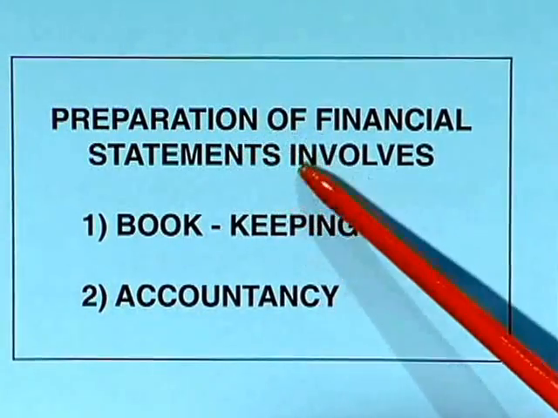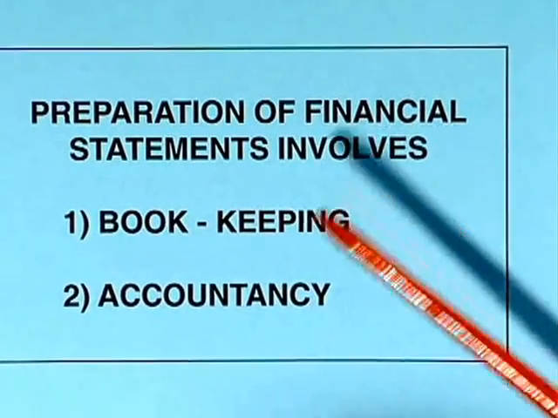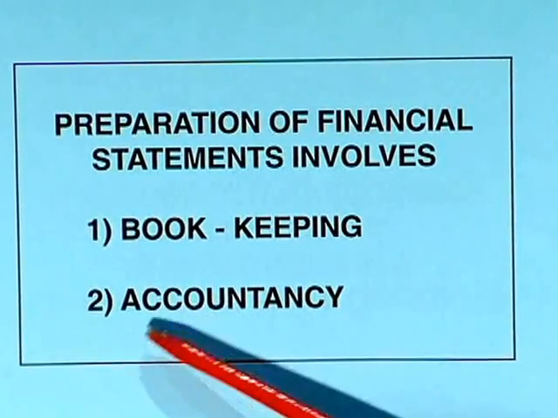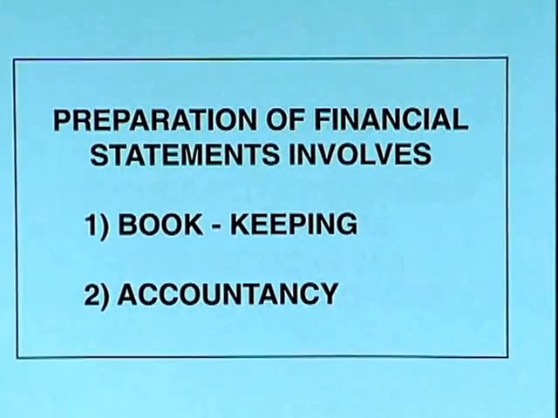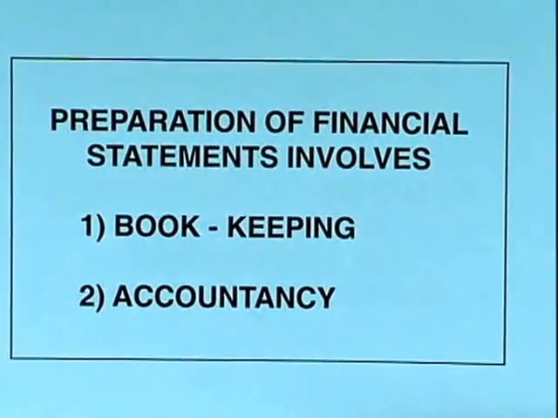So let us now first see what is the preparation of financial statements. Preparation of financial statements involves number 1, bookkeeping, and number 2, accountancy. So as we have seen here, the preparation of financial statements involves 2 aspects. The first aspect is bookkeeping and the second aspect is accountancy. When we hear them, we find that both are the same, but there is a lot of difference between bookkeeping and accountancy. Firstly, bookkeeping is in a raw form. That means, what is actually bookkeeping?